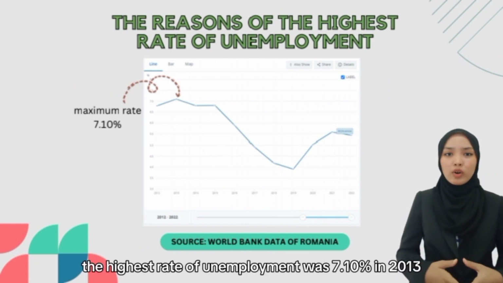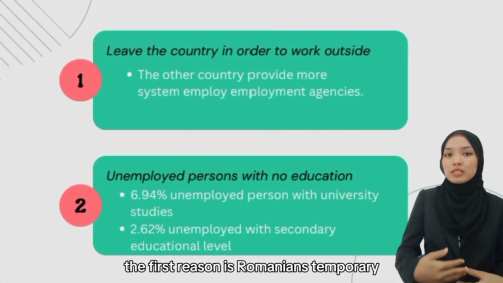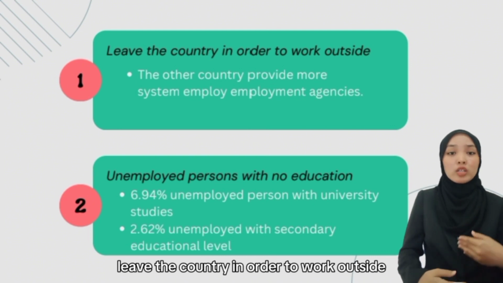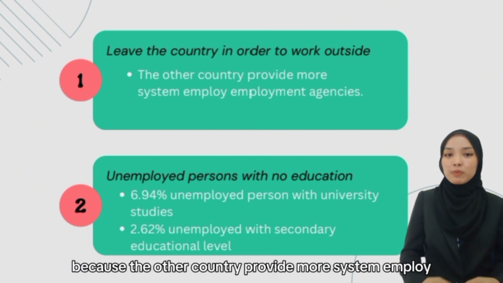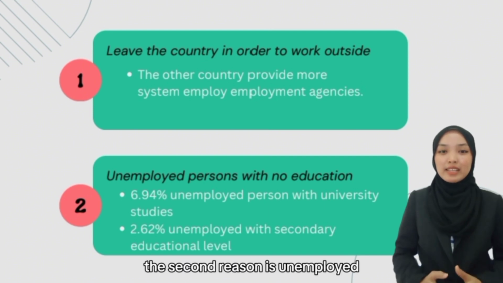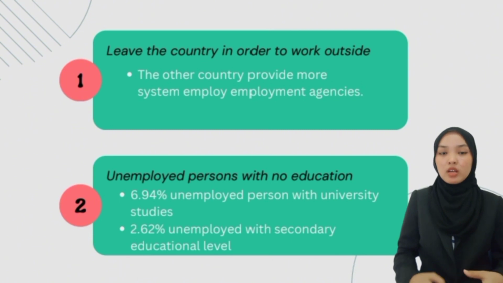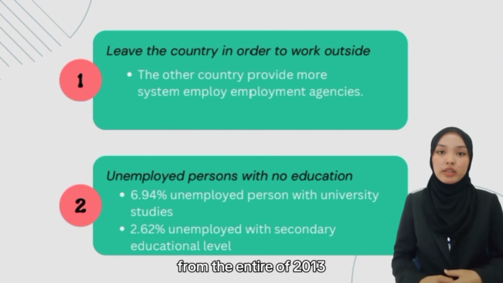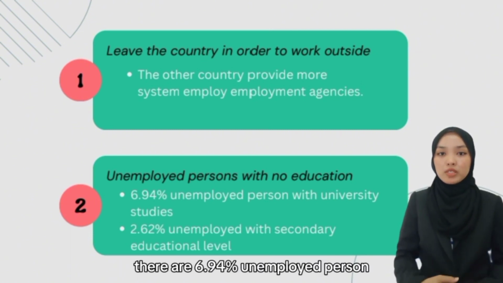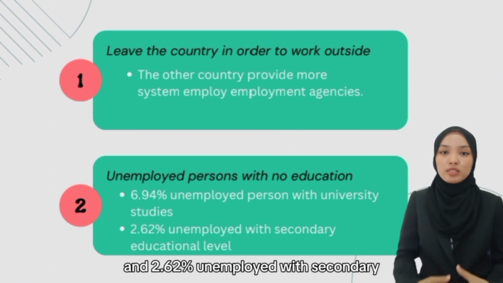The highest rate of unemployment was 7.10% in 2013. The first reason is Romanians temporarily leave the country in order to work outside because the other country provides more employment agencies. The second reason is unemployed persons who are uneducated. From the entire of 2013, there are 6.94% unemployed persons with university studies and 2.62% unemployed with secondary educational level